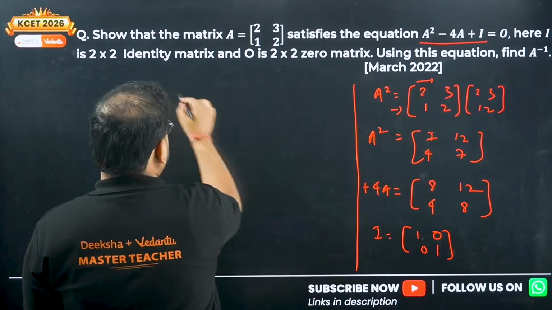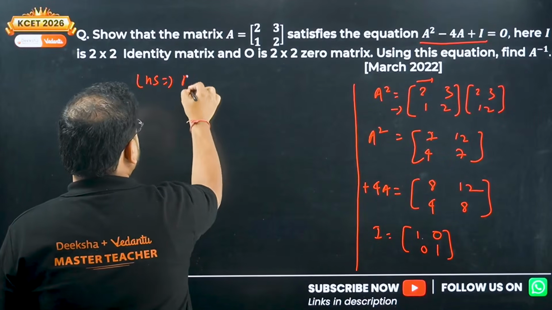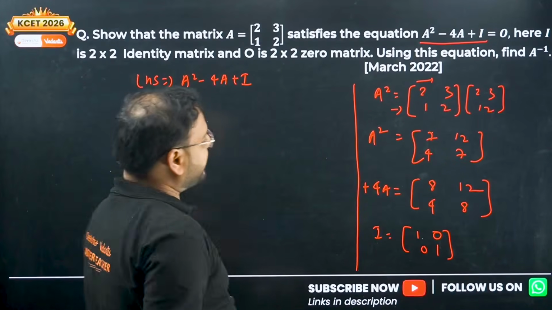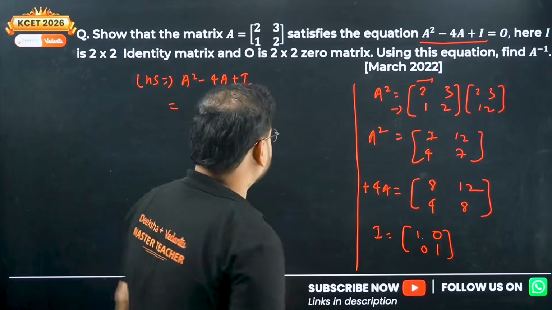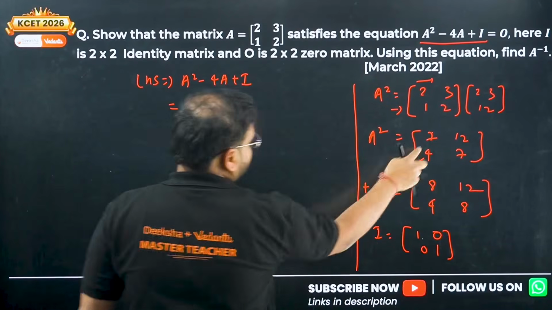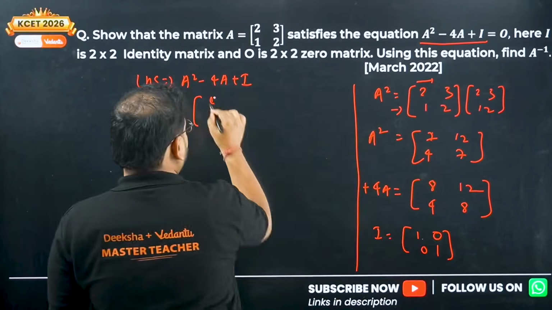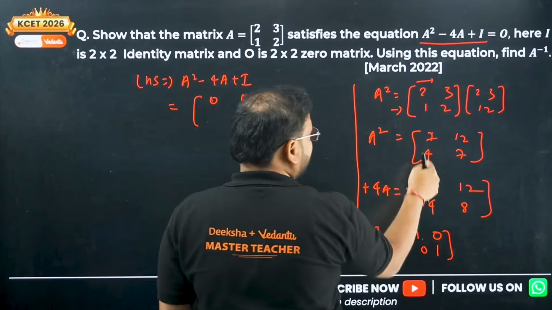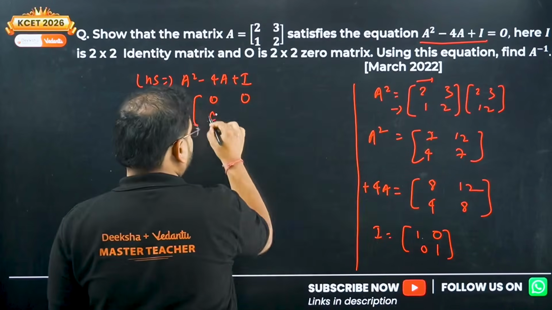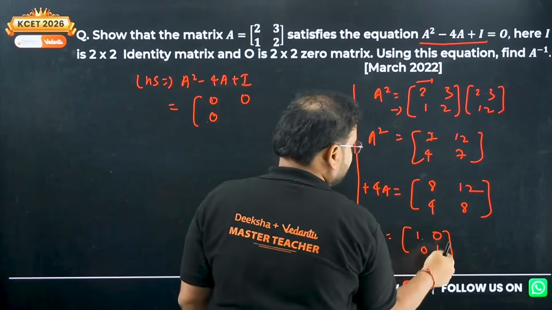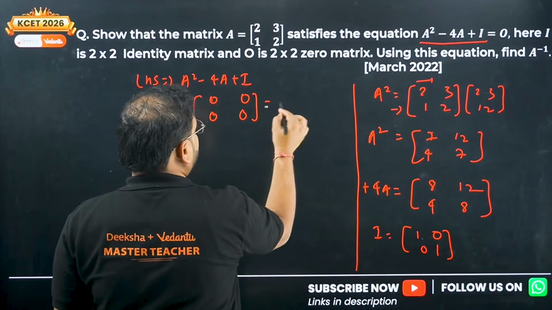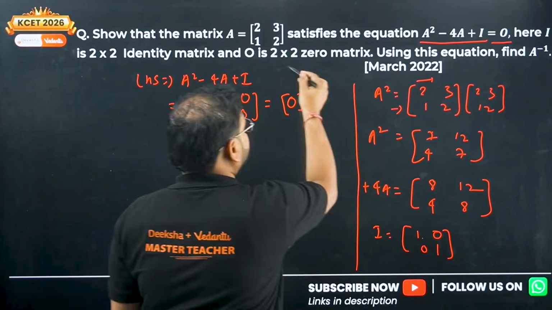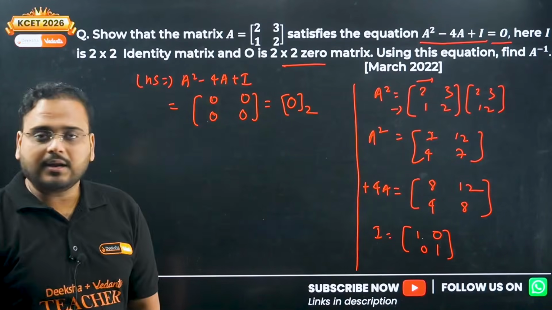Taking the LHS, A square minus 4A plus I. Subtract these two: 7 minus 8 is minus 1, plus 1, 0. 12 minus 12 is 0 plus 0, 0. 4 minus 4 is 0 plus 0, 0. 7 minus 8 is minus 1 plus 1, again 0. This is equal to the null matrix of order 2. Done. This is proven.